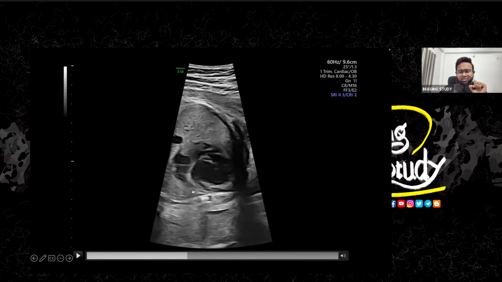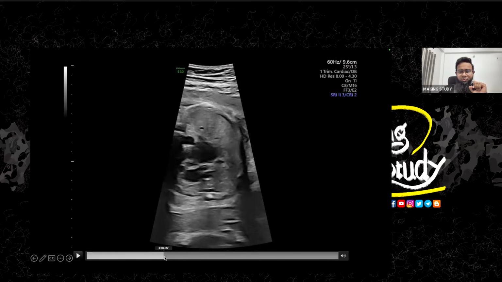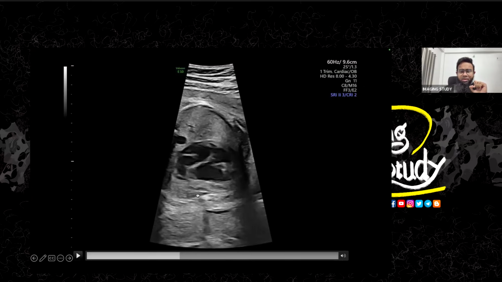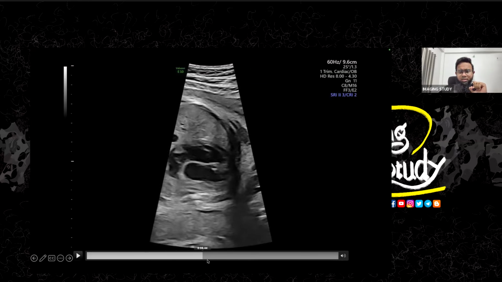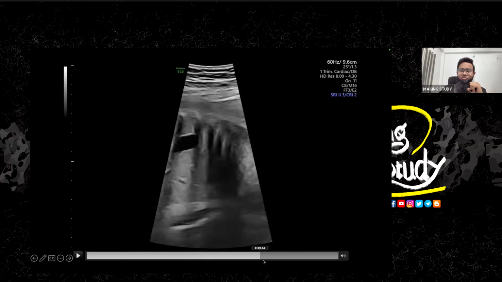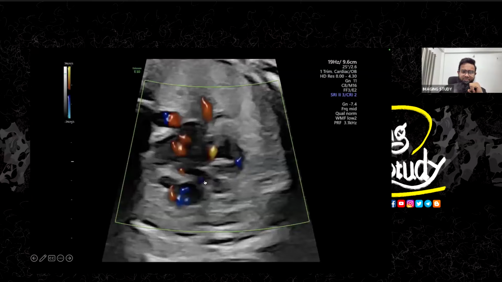Now, if you look here, this is the tricuspid valve. Look here carefully. This is the mitral valve. You see the mitral valve is opening, and now it's closing. Now it's opening, now it's closing. But if you look at this part, this is the tricuspid one. Can you see it opening or closing? It's just moving with the cardiac pulse, but there is no opening and closing. So this is the feature, and this is what's happening in this patient. This is a case of tricuspid atresia.